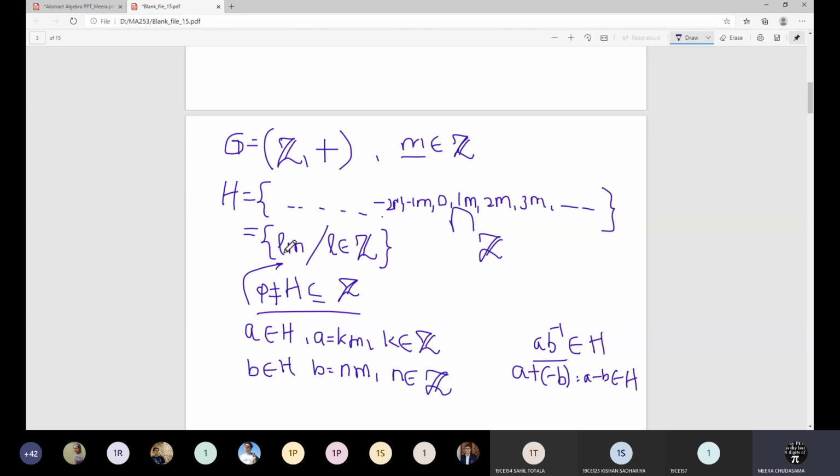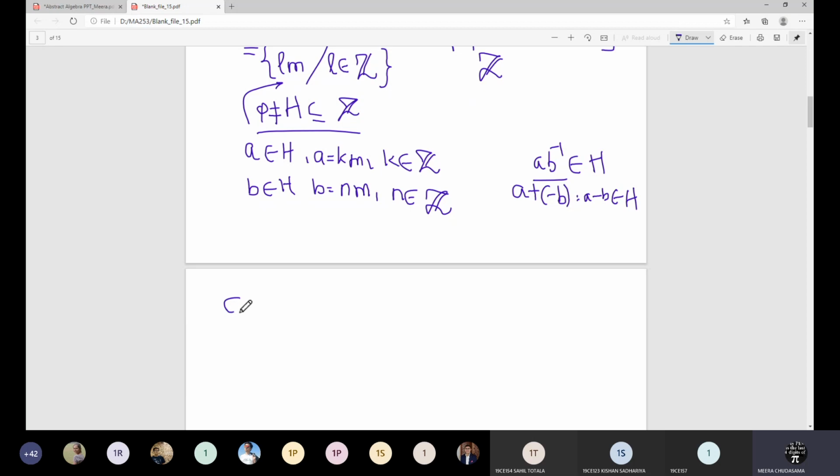Elements of H are of the type Lm, but here I am taking k and n to distinguish, as multiples of m. So in this case, what will be A minus B? What do we have to prove? A minus B has to be in H. So what form should A minus B have to be in H? It will be of the form Lm. So let us consider A minus B. A minus B is nothing but A plus minus B. If you have chosen B as this element, what is minus B? Minus B will be minus n, and I have written it in parentheses because m is fixed. That's why I have written minus n over here.